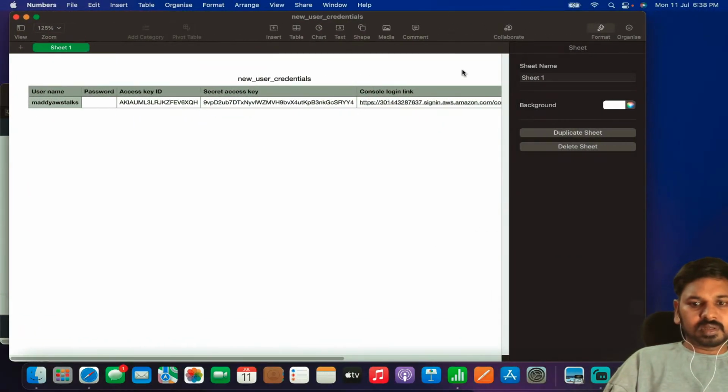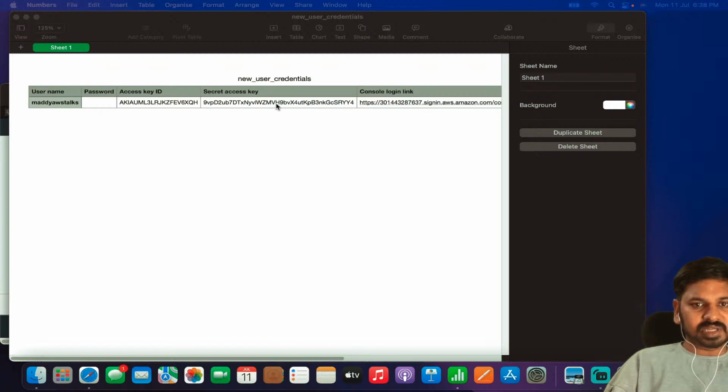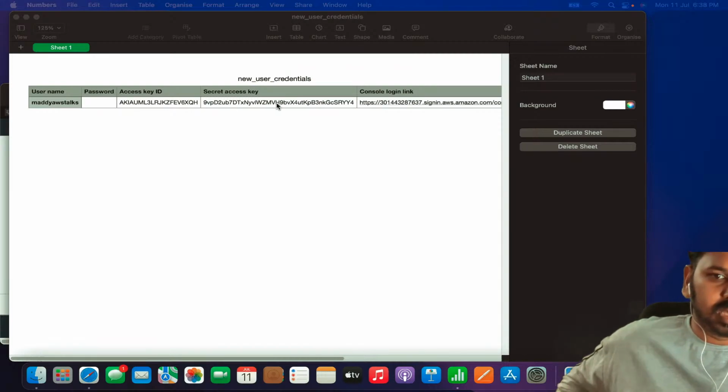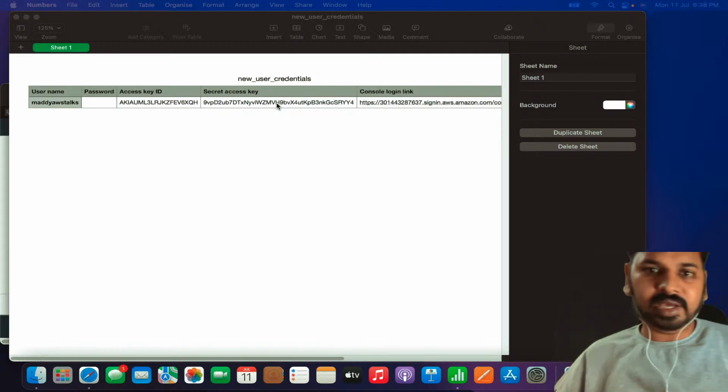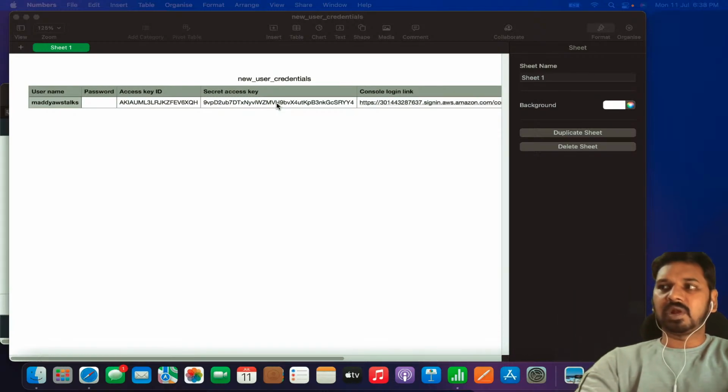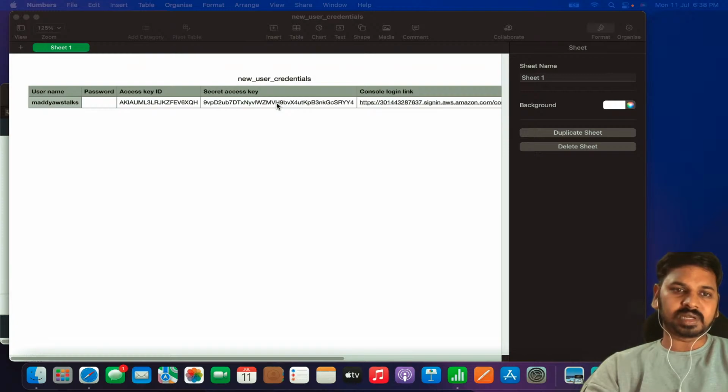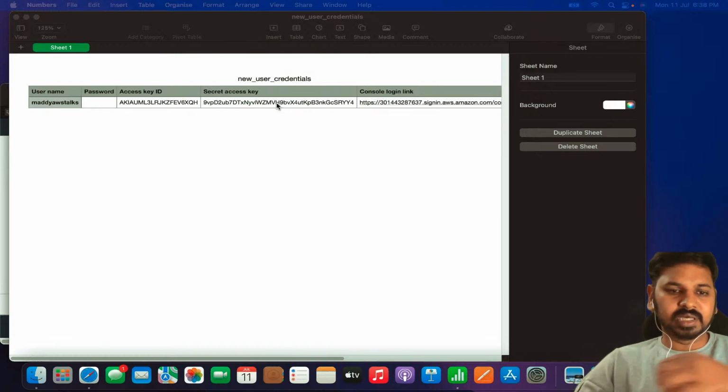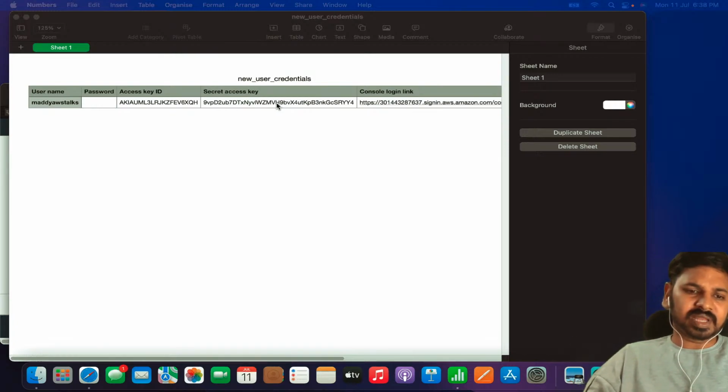So here you have this. Here you have the AWS access ID and secret access key. Now what we have to do is use this access key and secret access key in the process, so that it will be logging in. Your prompt will be logging in if you use your credentials properly. So this is somewhat connecting it to AWS services securely.